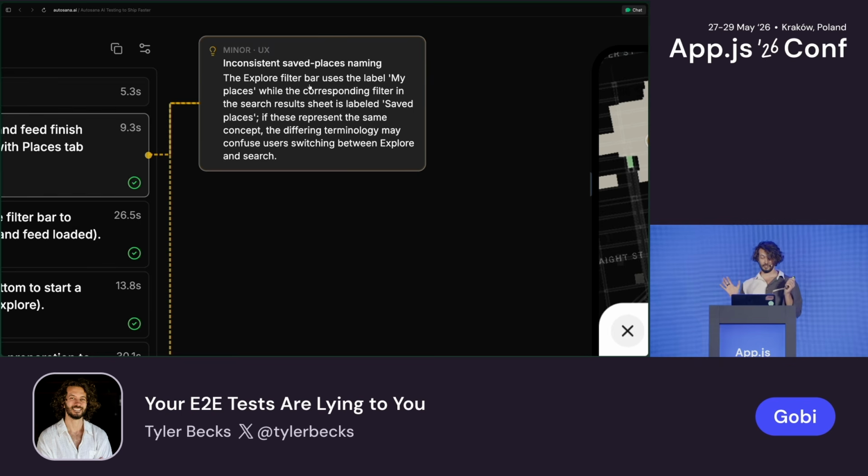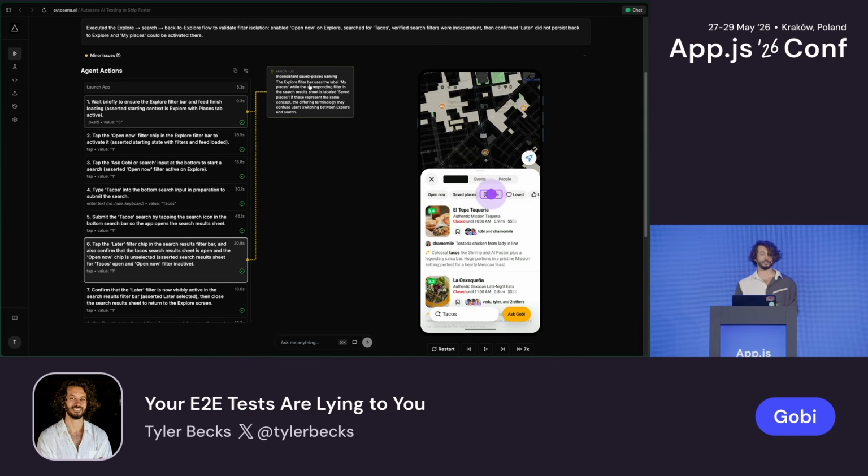I didn't tell it to do this. It called out that the Explore filter bar uses the label My Places, while the corresponding filter in the search result sheet is labeled Saved Places. I brought this up and we fixed it literally the same day. This is unbelievable.